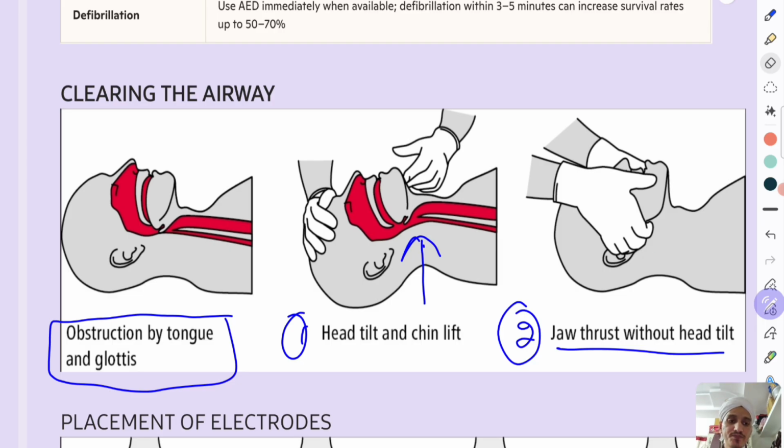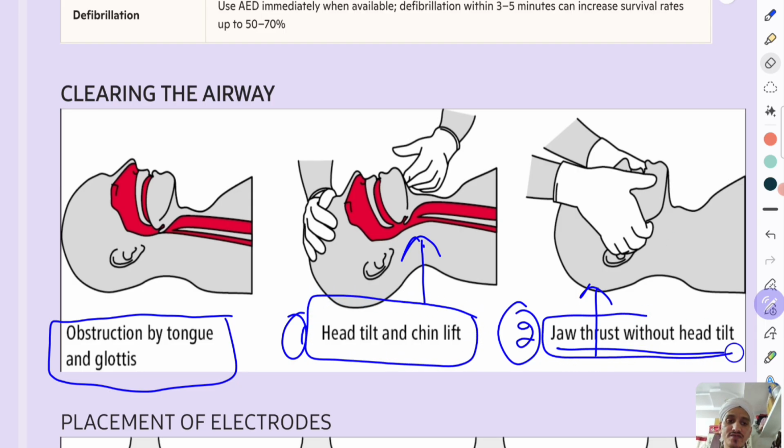You hold both sides of the jaw with 4 fingers and give an upward thrust. This is usually performed in patients suspected to have cervical injury, because they are at risk of quadriparesis. In such patients, don't perform head tilt and chin lift; just perform jaw thrust without head tilt.